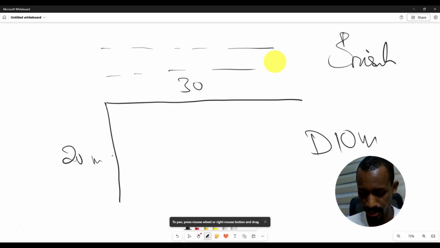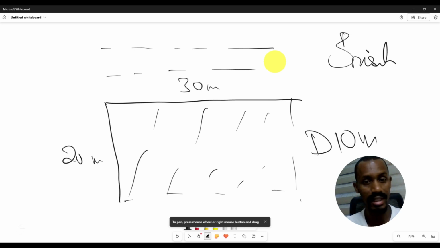20 meters, 30 meters by 20 meters, all right? Now you can determine the area of the land. All right, now you can do that. This 30 can be anything.